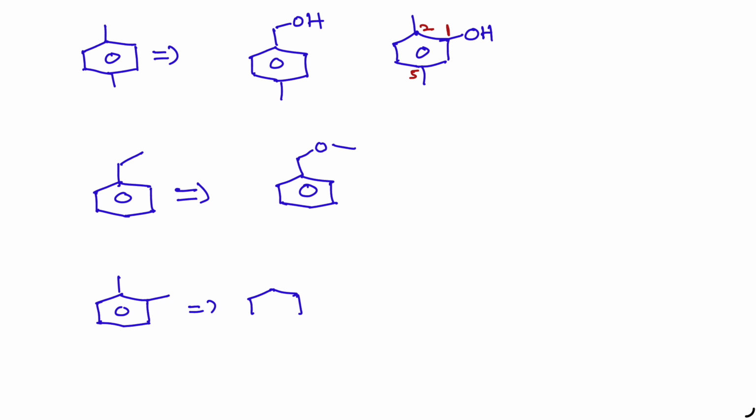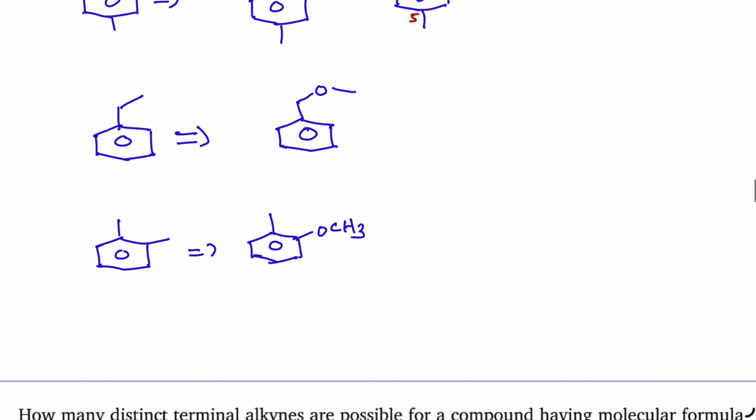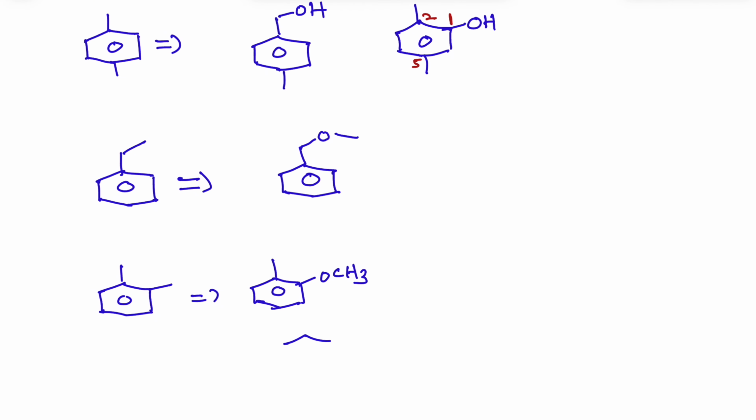From dimethyl benzene derivatives, this is one possibility. We can change the position, meta position. Now we can write at a para position.